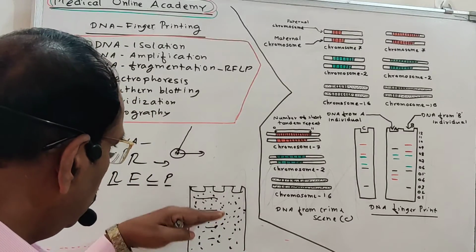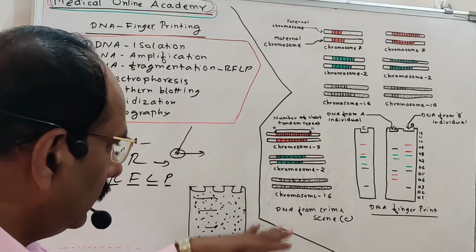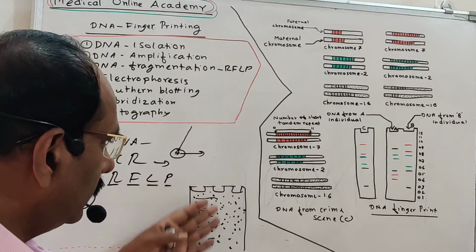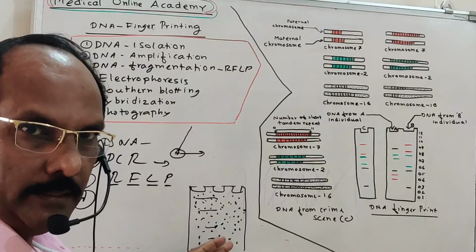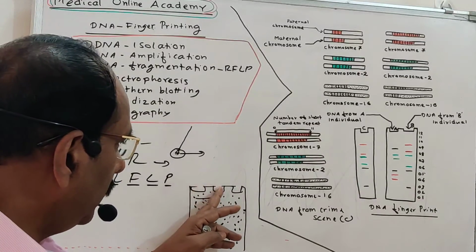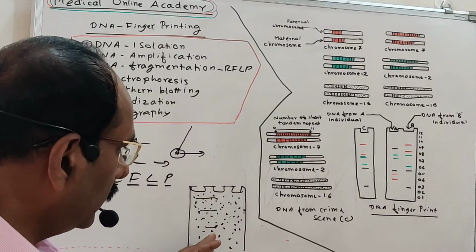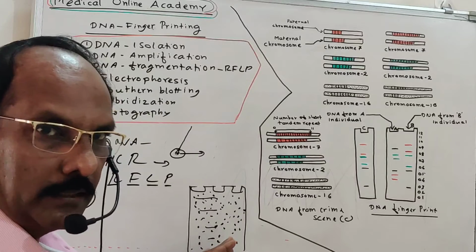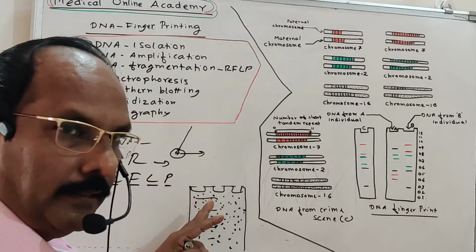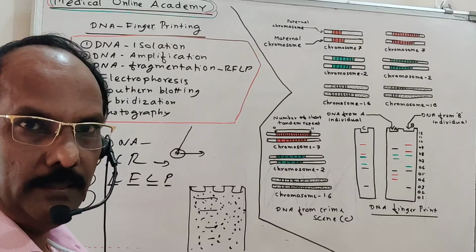So during this gel electrophoresis, the machine is used. The machine has the chamber that takes the agarose gel material. The material acts as a sieve. Then the DNA sample will be applied here. This DNA sample will come downward. When it comes downward, the DNA piece having more length will stop first. Then a smaller one, then a smaller one, then the smallest one. Like that, the DNA will separate from each other.